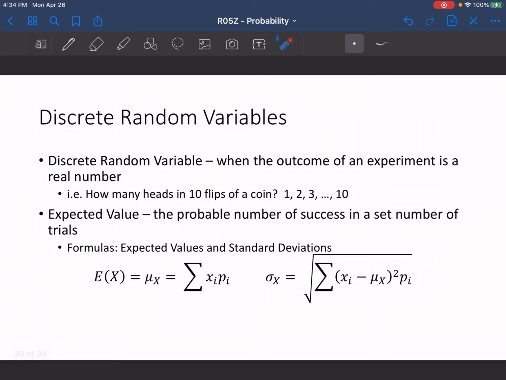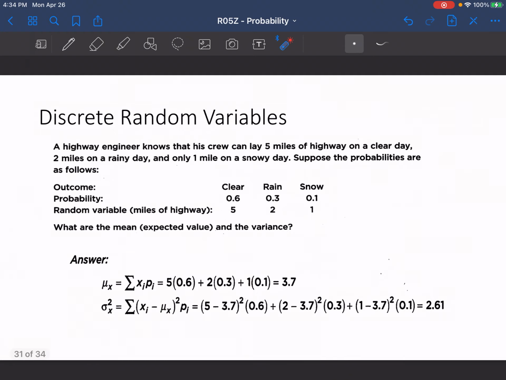Now let's look at discrete random variables. So discrete random variables are basically when the outcome of an experiment is a real number, i.e. how many heads in 10 flips of a coin. Our expected value in this is the probable number of successes in a set number of trials. And the formulas for our expected values for mean and standard deviation look something like this, something kind of awful and terrible.